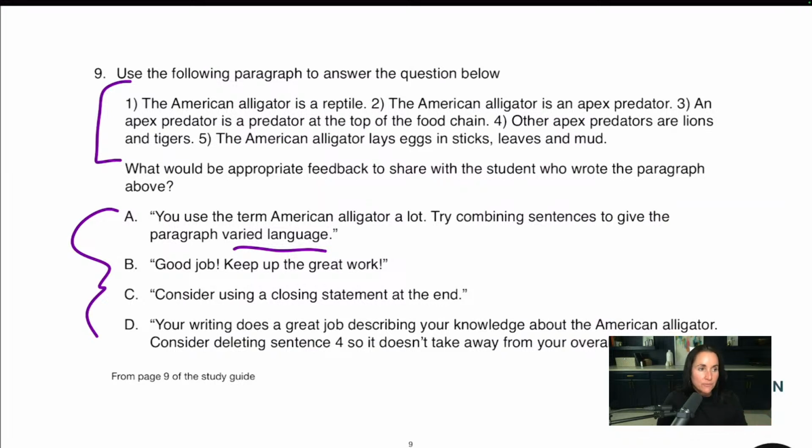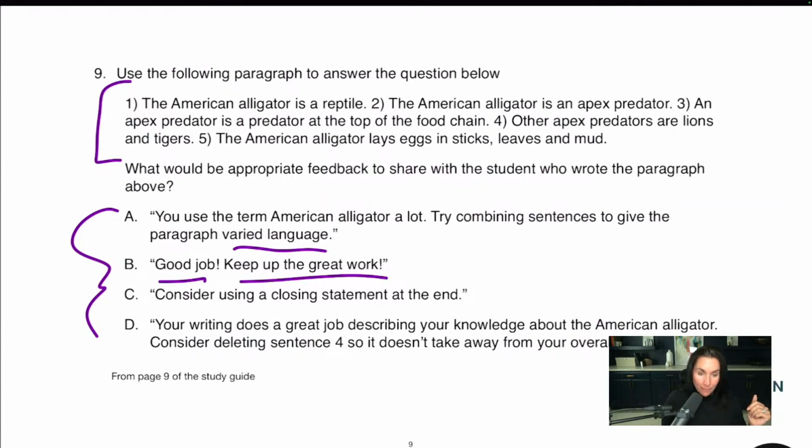Remember, when it comes to feedback, we want to kick a little and we want to praise a little. I was taught that as a coach. You got to praise more than you kick. Otherwise, they get unmotivated, right? So here, we're just kind of kicking. We're saying, you use this too much, try doing this, right? And then we have the next one.